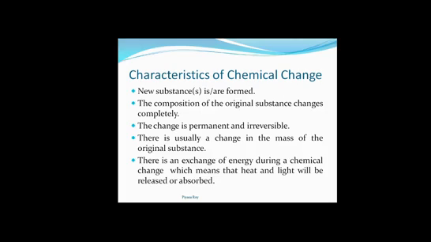So what are the characteristics of chemical change? This can be given as follows. New substances are formed. In a chemical change we will get whole new substances. One or more new substances will be formed. The composition of the original substance changes completely. The change is permanent and irreversible.